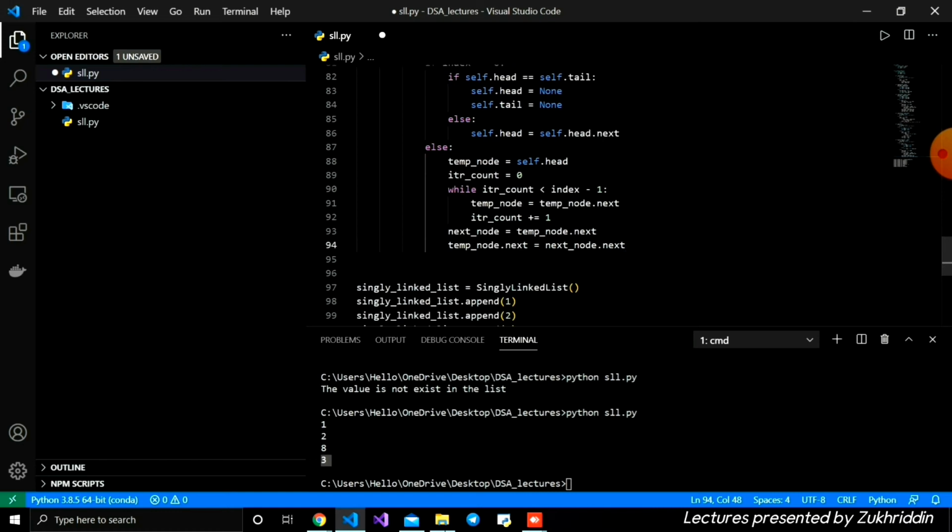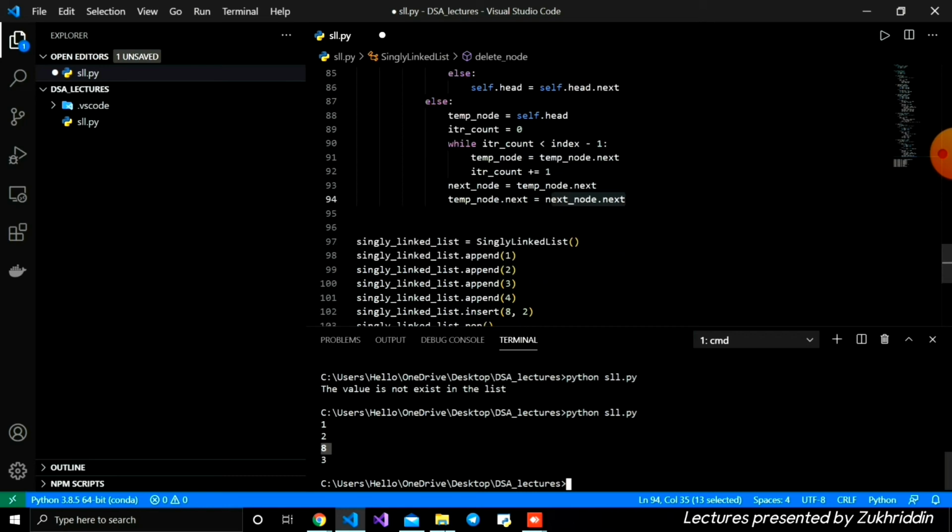So we are deleting the node at that index, that location. Firstly we are accessing the next node, and then temporary node.next is equal to next node.next. For example, look here, I'm going to delete the 8. For deleting 8 I need to update the reference: in the 2 we have a reference to the 8. We need to update the reference, not to 8, but to the 3, which is the next one. There is no reference to the 8, so the garbage collector will delete it automatically. This is how our delete function by index looks.